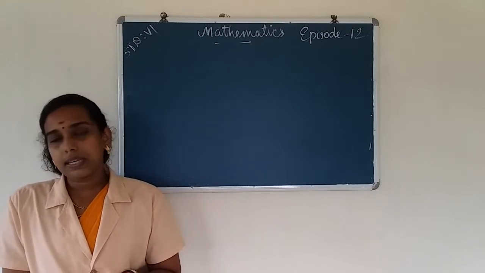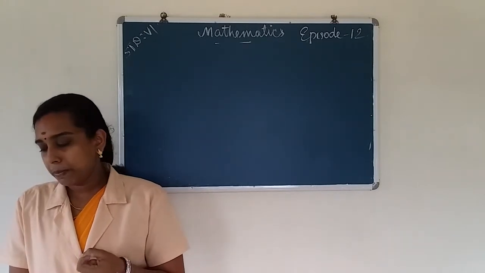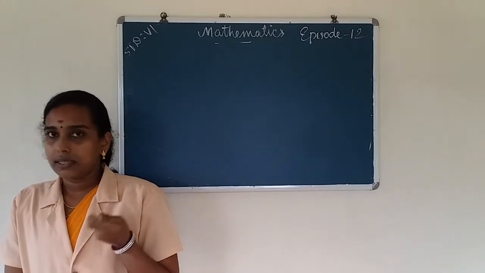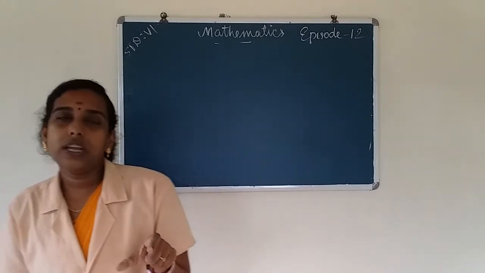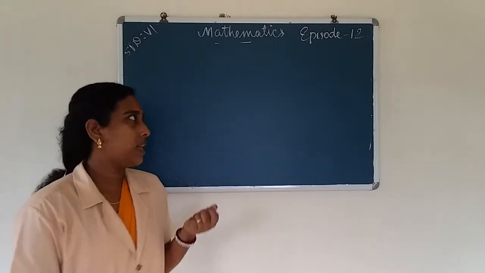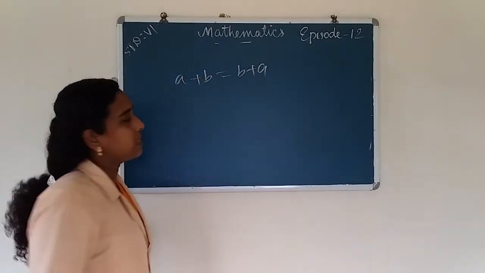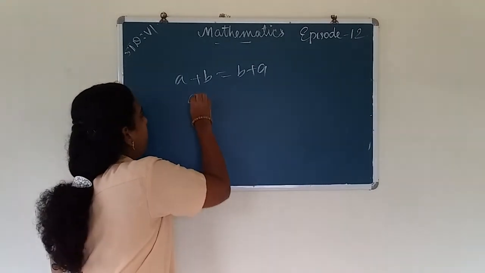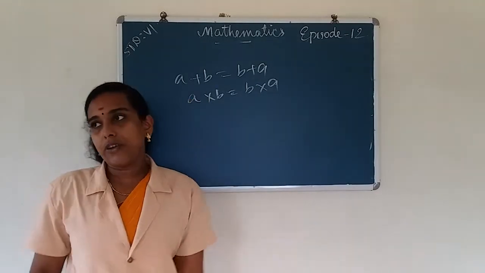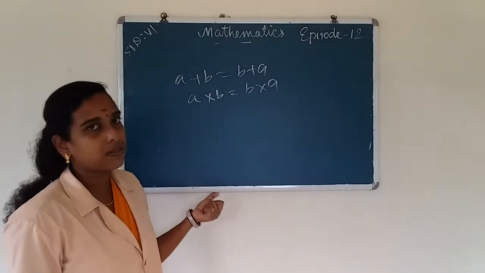And the second property is commutativity. Commutativity means addition and multiplication are commutative. We can take the sum of any two numbers in two ways. That is, a plus b is equal to b plus a, and also a into b is equal to b into a. That means if we take the sum of any two whole numbers in two ways, we get the same answer, and the answer is also a whole number.